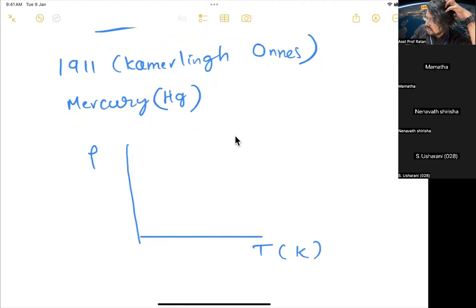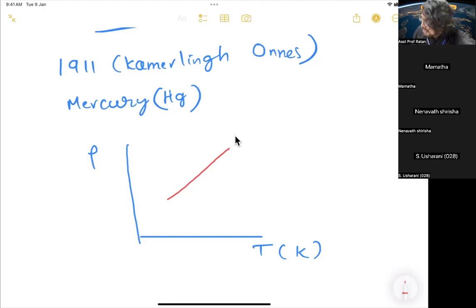As you know, when the temperature increases, resistance also increases. That one you know. As an object becomes more and more heated, it starts having high resistance, so conductivity decreases.